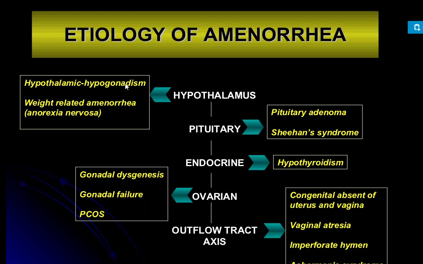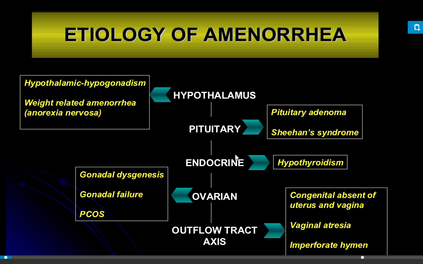Okay. The second one is the pituitary causes. How is the pituitary gland responsible for amenorrhea? Under that there are two conditions, pituitary adenoma and Sheehan's syndrome.